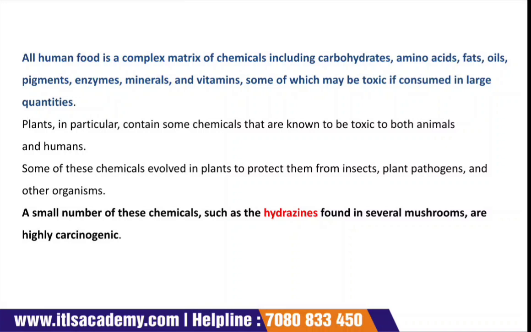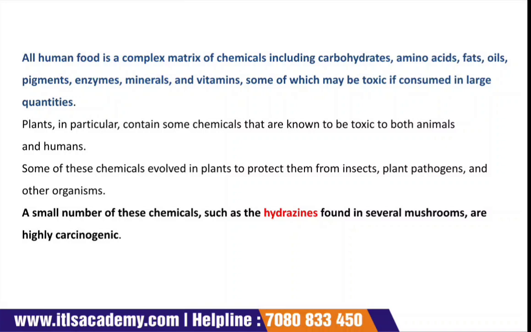Plants in particular contain certain types of chemicals that are known to be toxic to both animals and humans. It is not that carbohydrates and nutrients are not useful, because without nutrients our body cannot survive.